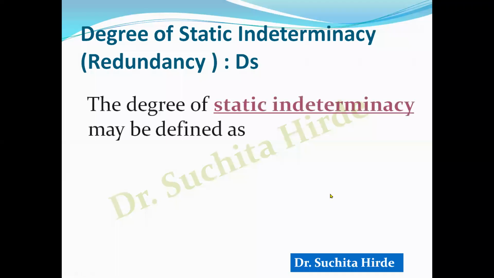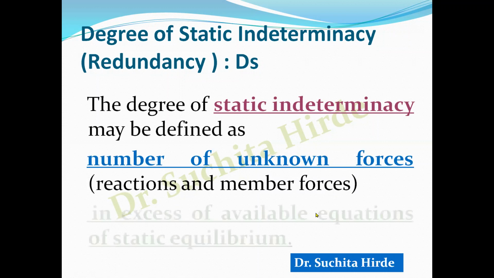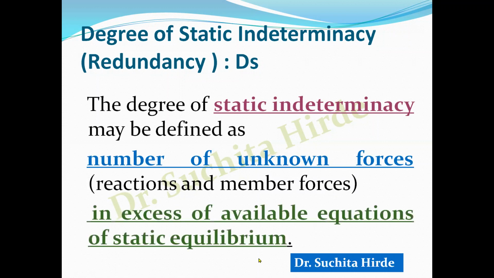The degree of static indeterminacy may be defined as the number of unknown forces, that is reactions and member forces, in excess of available equations of static equilibrium. Now the question is how to calculate it. So here I am going to share with you a golden rule to calculate degree of static indeterminacy quickly.